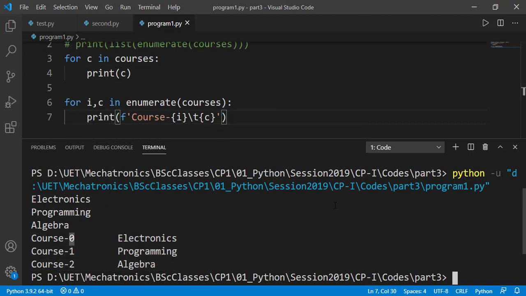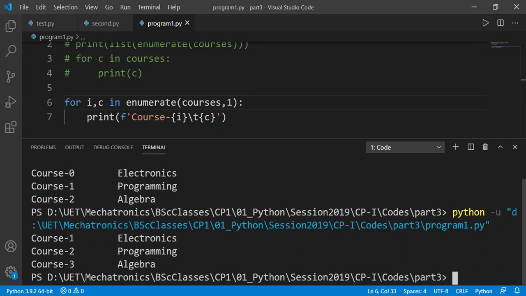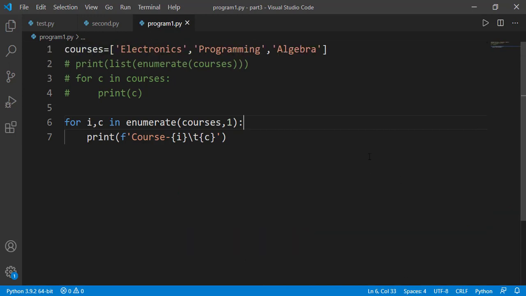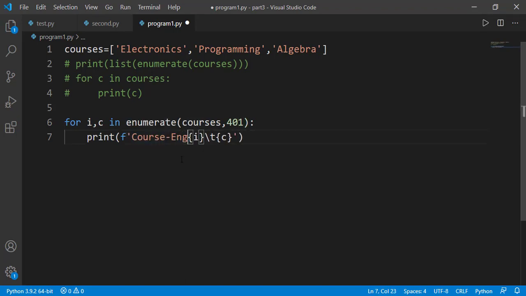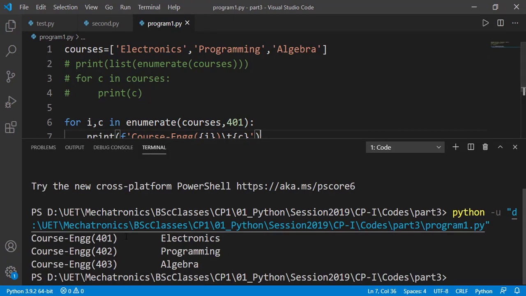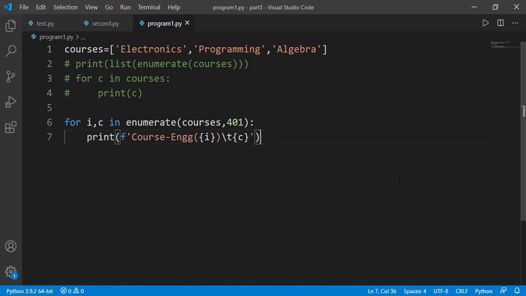The index by default starts with 0, but if we want to start it from 1, we can set the second input argument of the enumerate function, which will be the value of the first index. And now index is starting from 1. Or maybe in different universities there is some course code associated with the courses. Let's say the code starts with 401 and there is some string part of the code as well, say ENGG. And we get this output now. So that's all from this lesson. Thanks for watching.